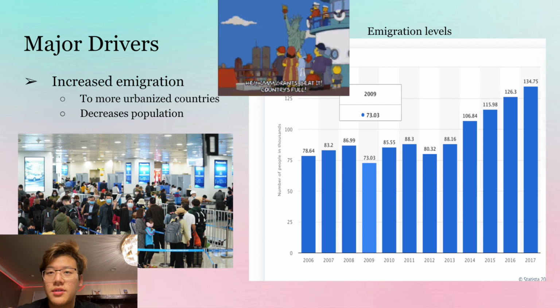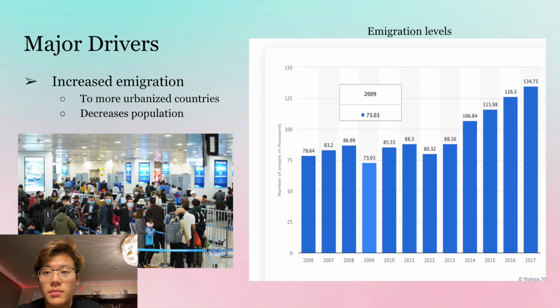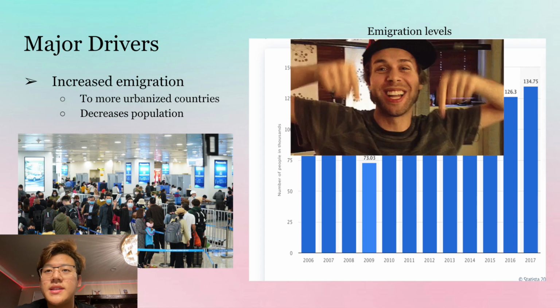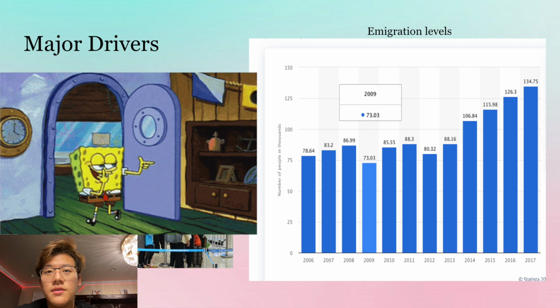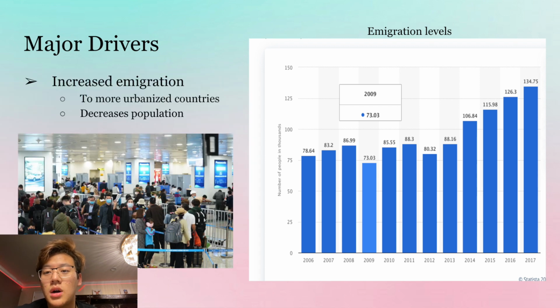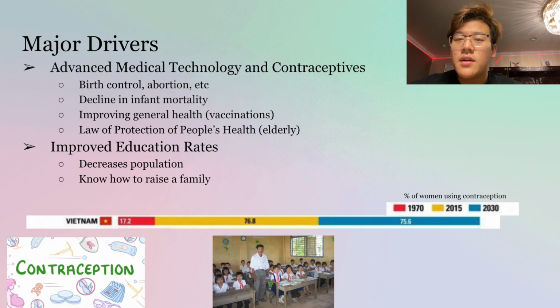Vietnam has seen an increase in emigration to other more urbanized countries. The graph on the side shows the number of people in thousands that have left Vietnam each year, with an overall increasing pattern. This has decreased the overall population in Vietnam, and they usually leave their country for jobs or a better life. Advanced medical technologies and contraceptives have both increased and decreased the overall population in Vietnam.